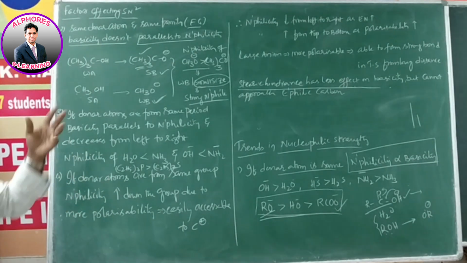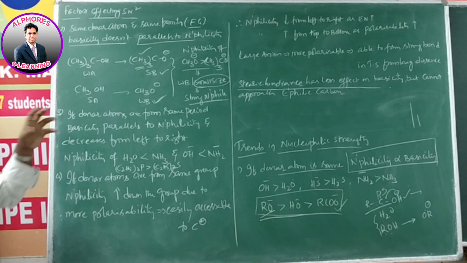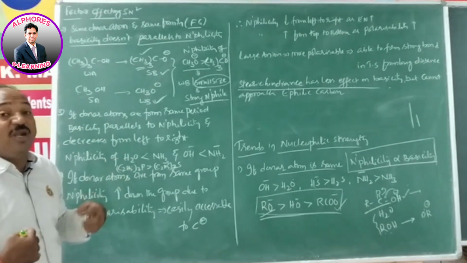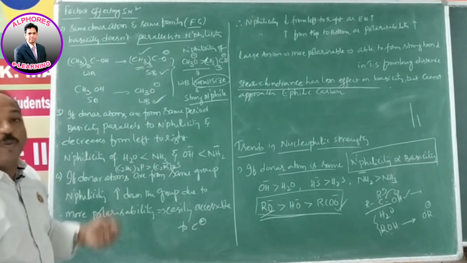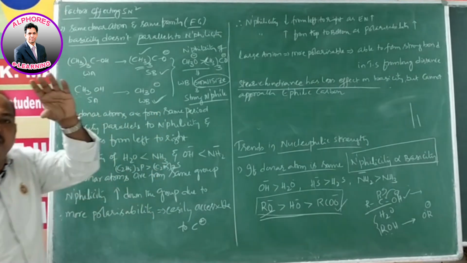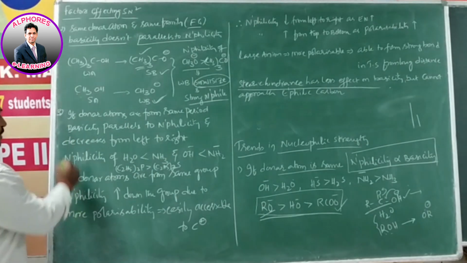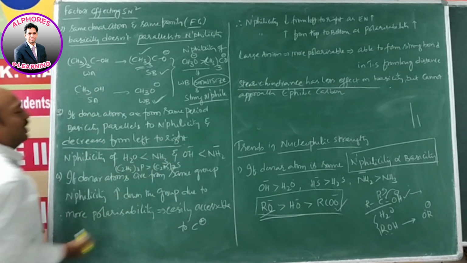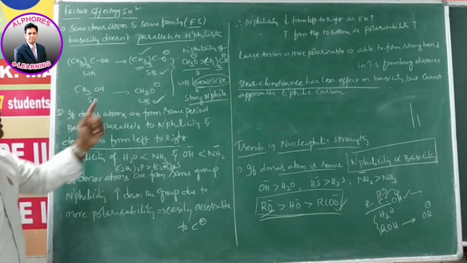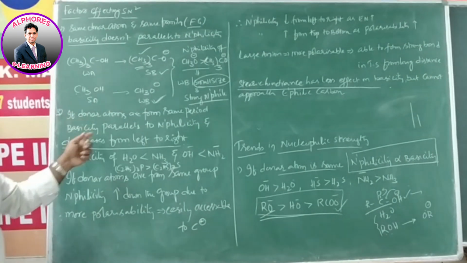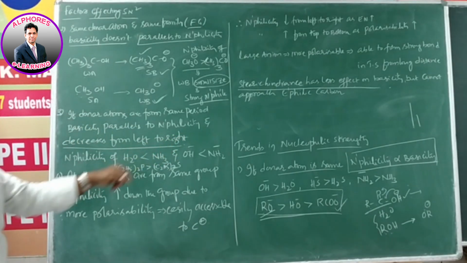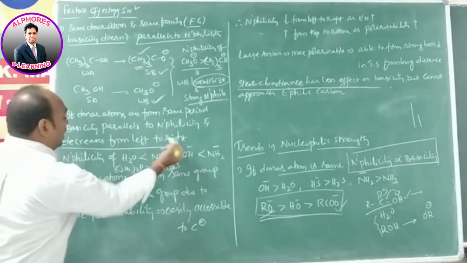Because electronegativity increases, the ability to donate its lone pair of electrons to the partially positively charged carbon obviously decreases. That means here we have to say it decreases from left to right. I am repeating, when donor atoms are from the same period, basicity is parallel to nucleophilicity. Decreases from left to right.